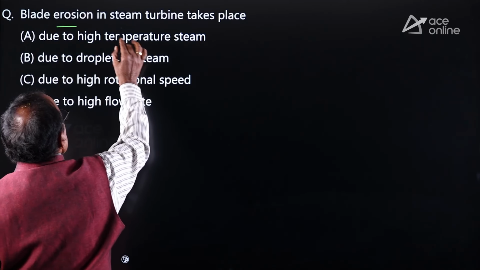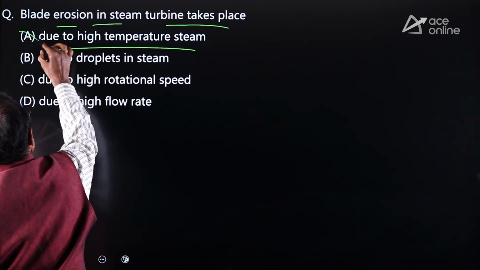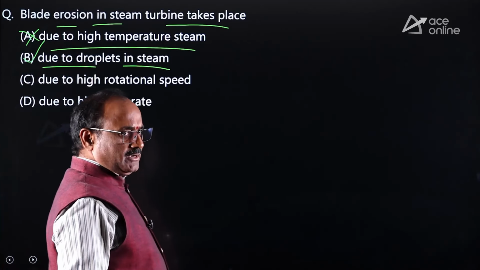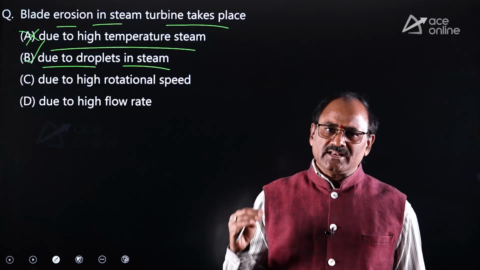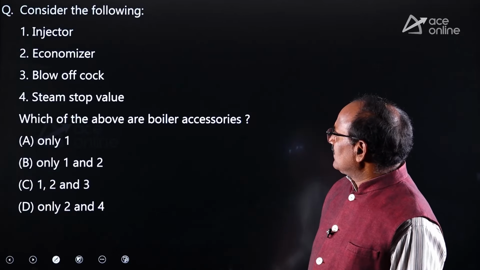Similarly, look at the other one. Blade erosion in steam turbine takes place due to high temperature? No. Due to droplets in steam? Yes. Because of the moisture particles in the steam, the blades may be damaged by erosion and corrosion. Option B is correct. Okay. Similarly, look at the other one.